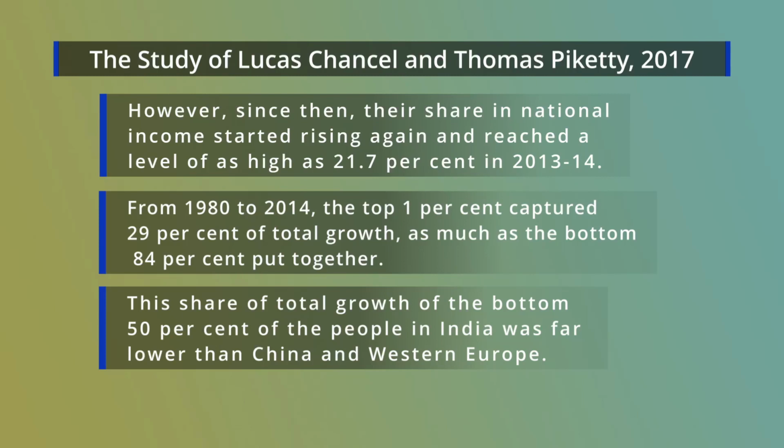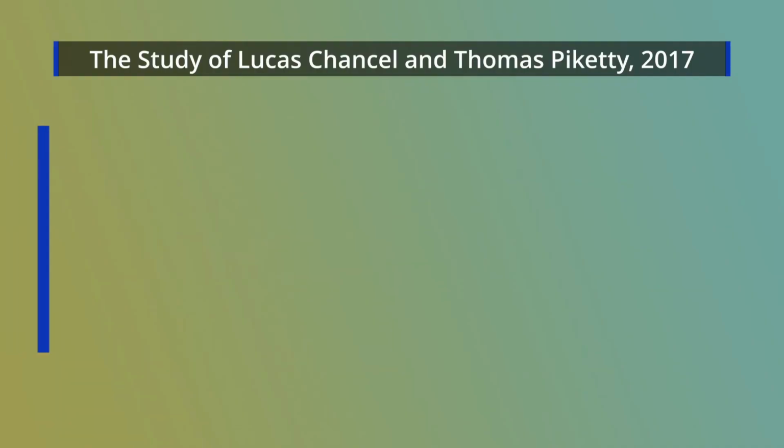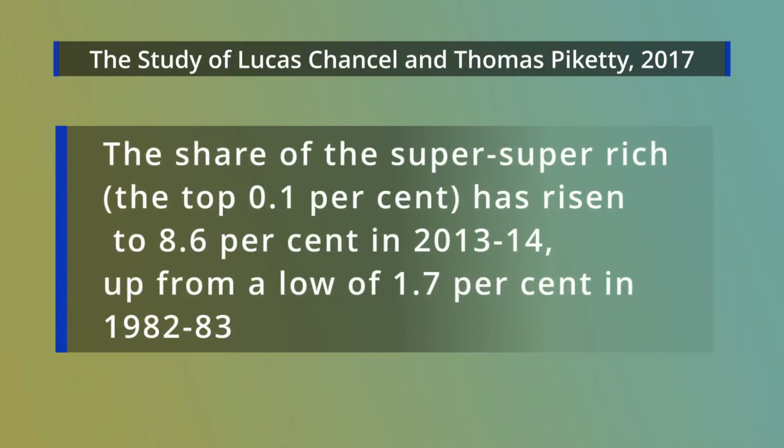They also looked at the contribution to growth. If we consider economic growth as the addition of total income, then who contributes this addition of total income? They articulated that the top 1% of people in our country, that is the richest 1%, captured 29% of the growth of our country.